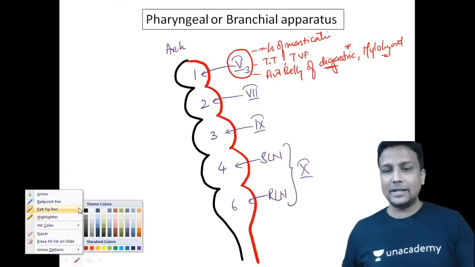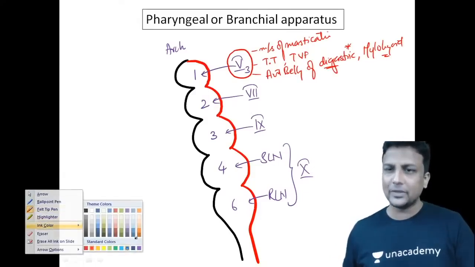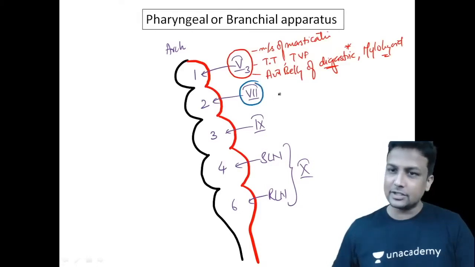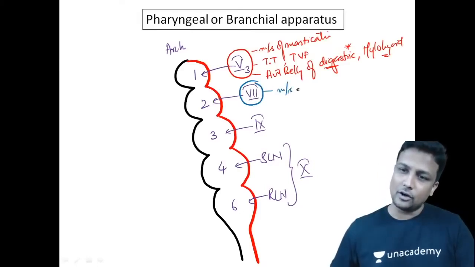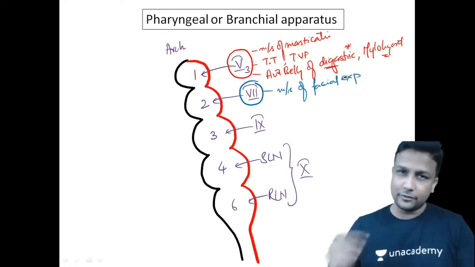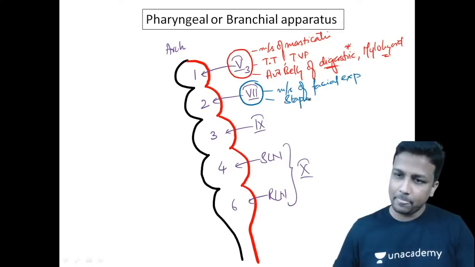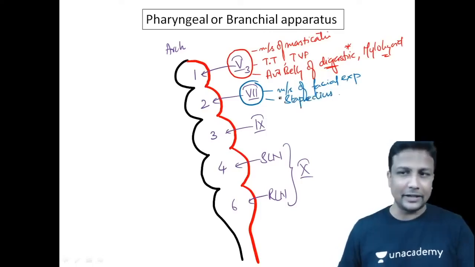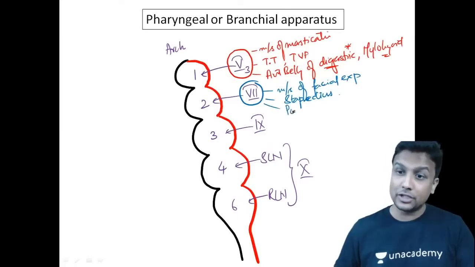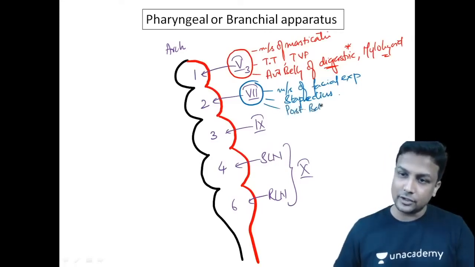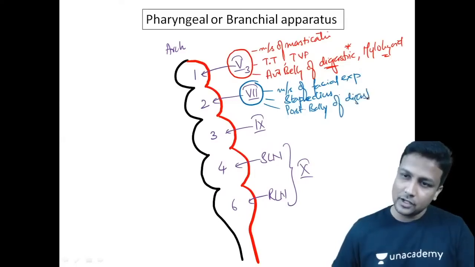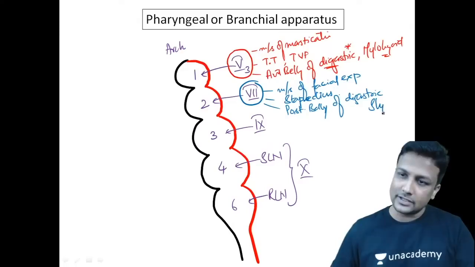And then what about the second one? The second arch will be supplied by your facial nerve. And facial nerve supplies which muscles? Muscles of facial expression, all the muscles of facial expression. Along with that, remember the stapedius in the middle ear, and along with that, the posterior belly of digastric. And along with the posterior belly of digastric, there will always be the stylohyoid muscle. You have to remember these.